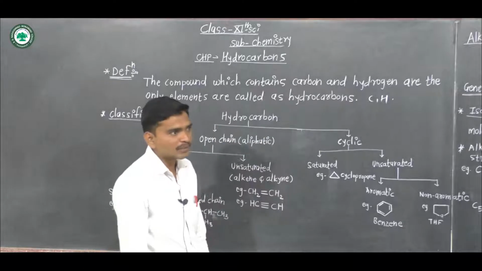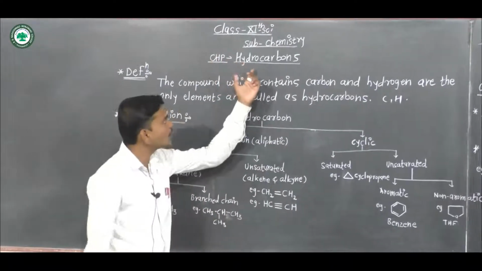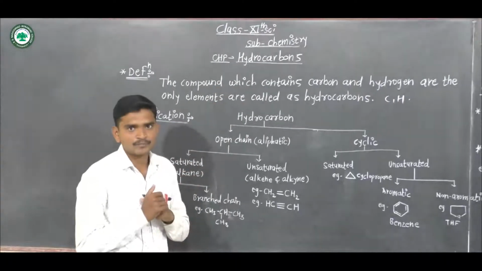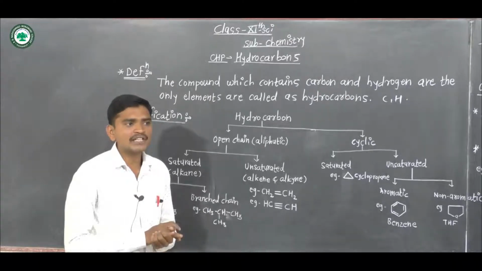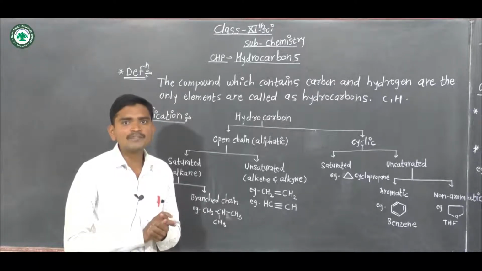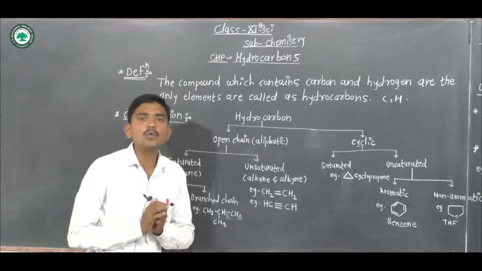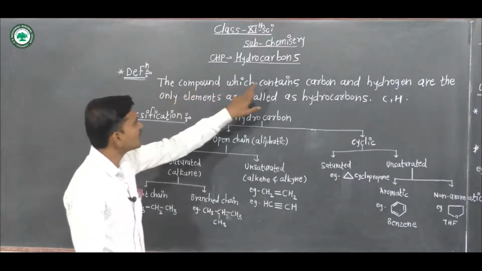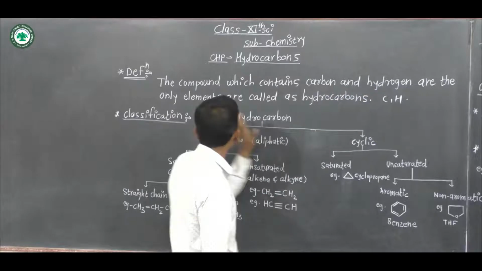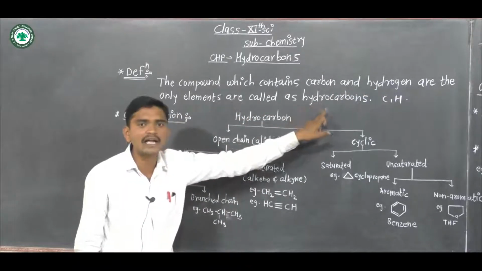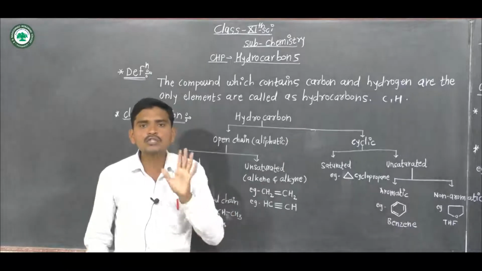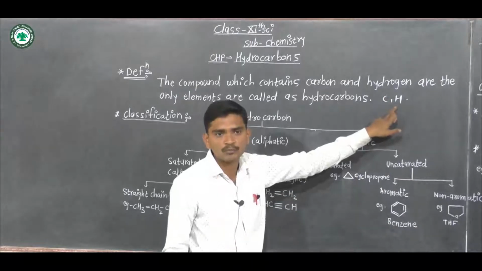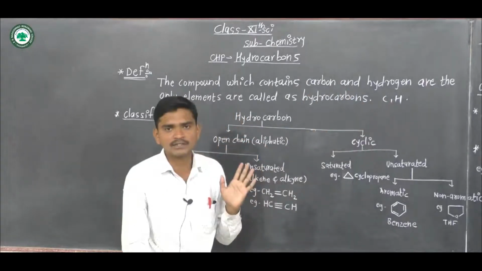Today, we discuss a new chapter in 11th Science, that is hydrocarbons, in 11th Science Chemistry. Firstly, we discuss the definition of hydrocarbons. What is meant by hydrocarbon? Hydrocarbons are compounds which contain carbon and hydrogen as the only elements. Those compounds which contain only carbon and hydrogen in their molecular formula are called hydrocarbons.